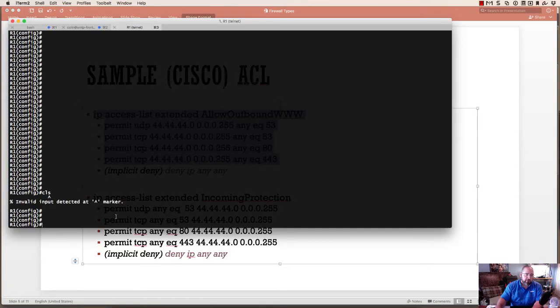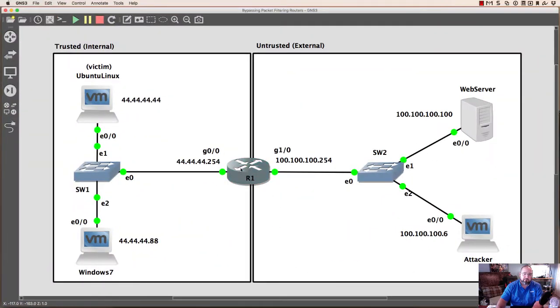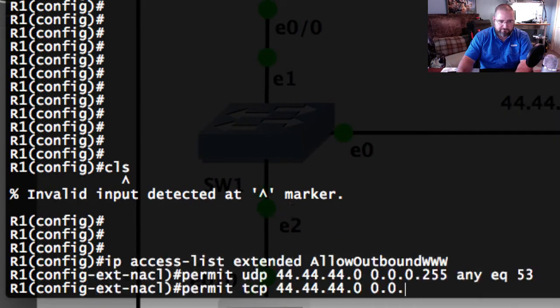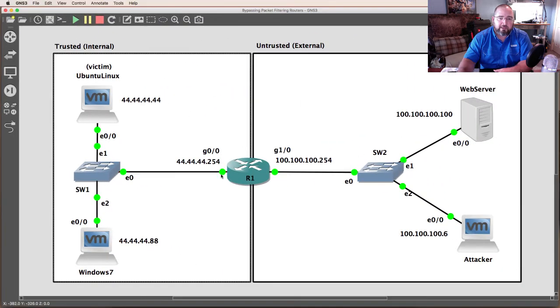So on this router, this is the router that's in the center here. I'm configuring this guy right here. What I'm going to do is go in and create this access control list. And in order for it to actually take effect, I need to apply it to the interface. Now, I'm trying to identify traffic coming from the 44.44.44 network going anywhere when these particular destination ports are in use. So in order to get this access control list to actually be useful, I want to apply it inbound on this gigabit 0/0 interface.